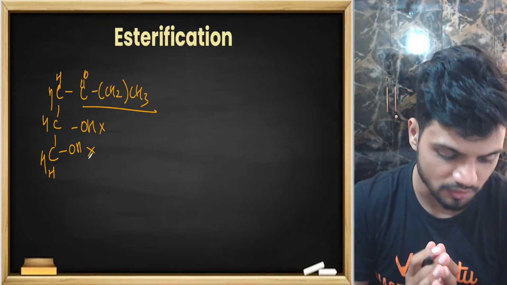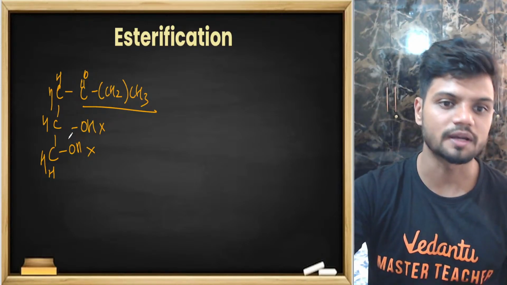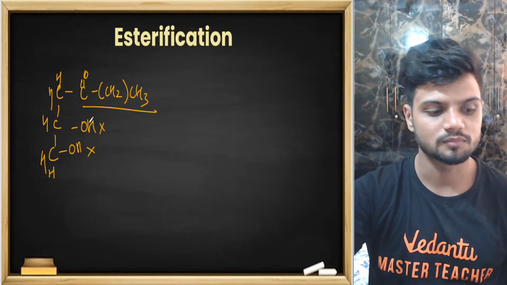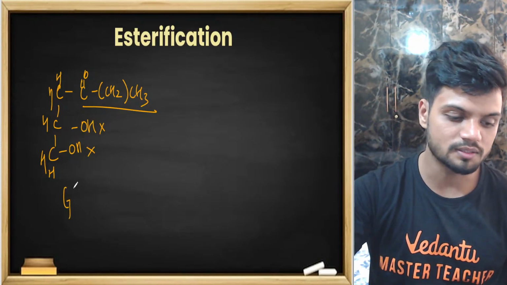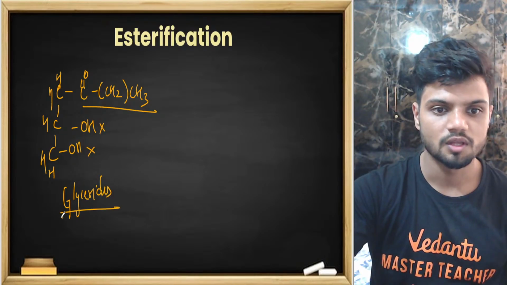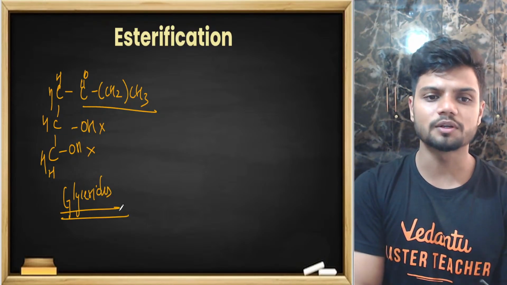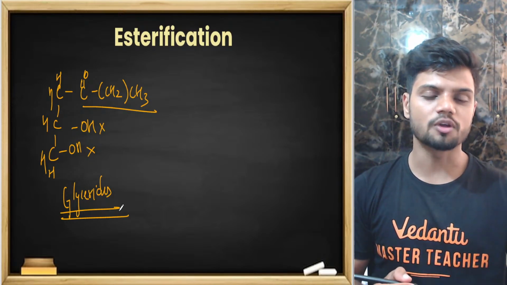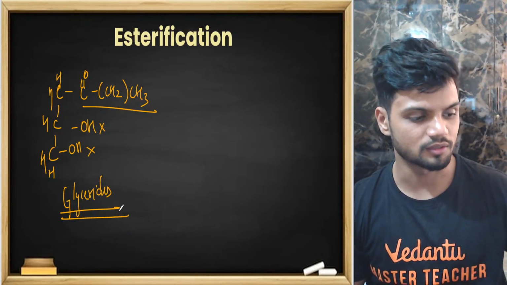Right now, this is a monoglyceride. They are called glycerides. Glycerides are nothing but fatty acids and glycerol joining together.